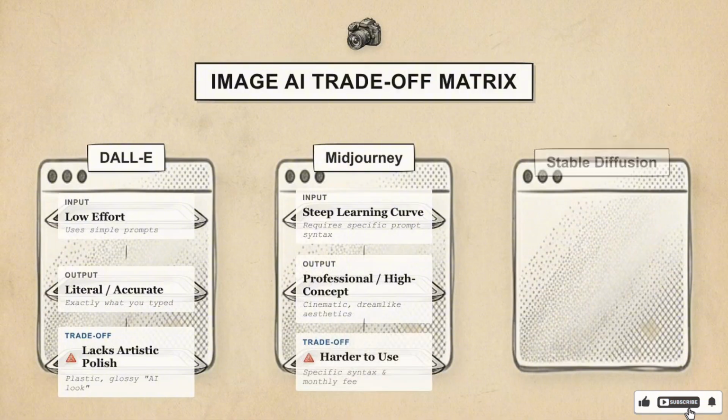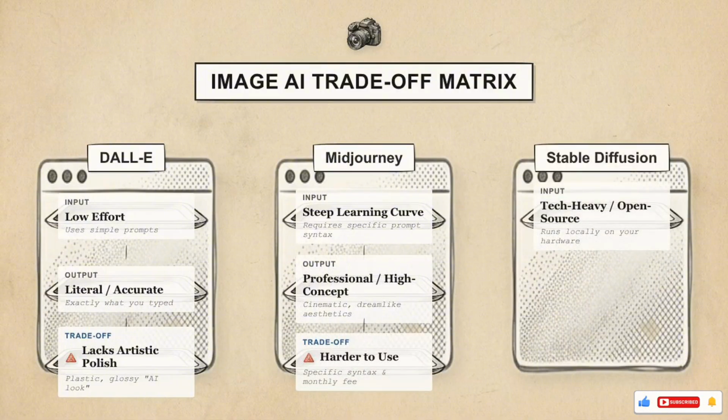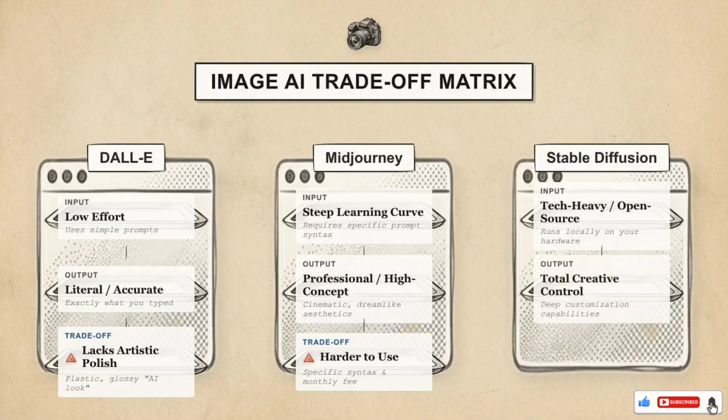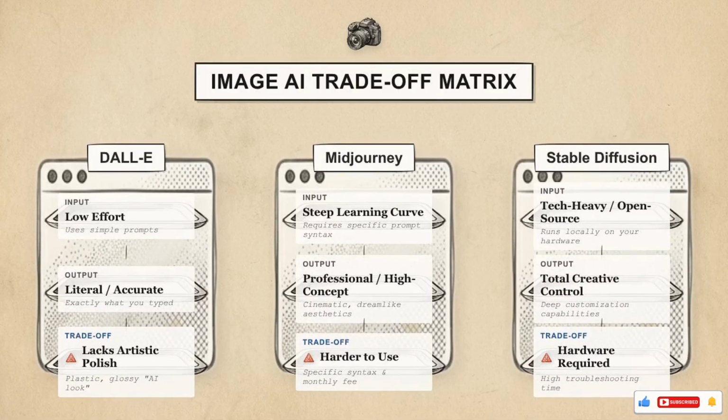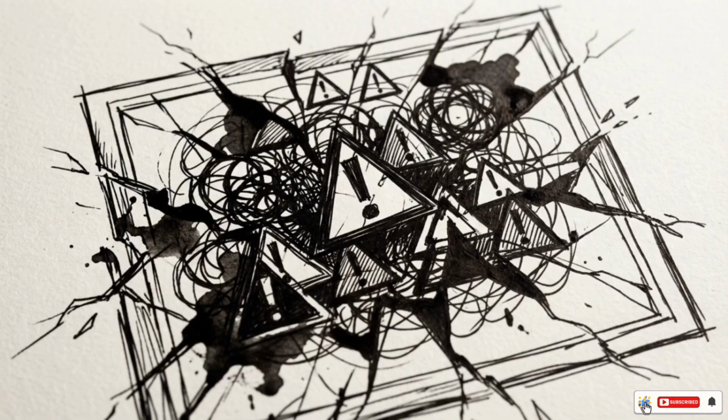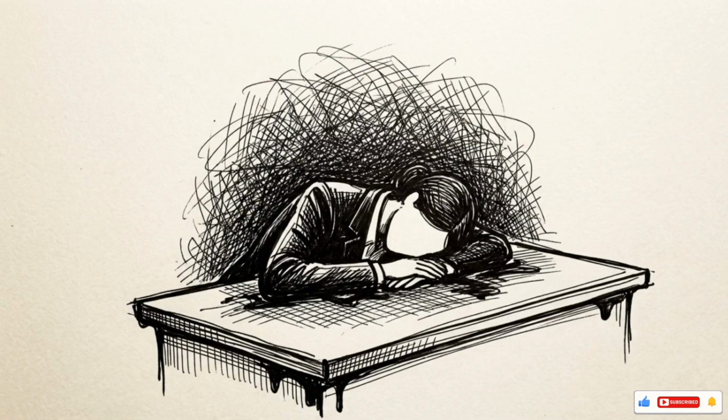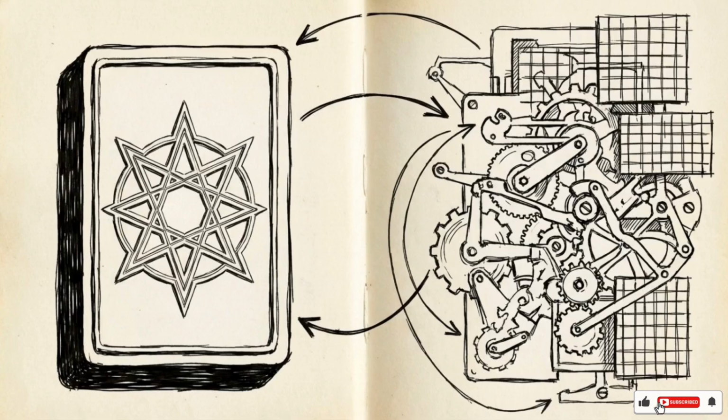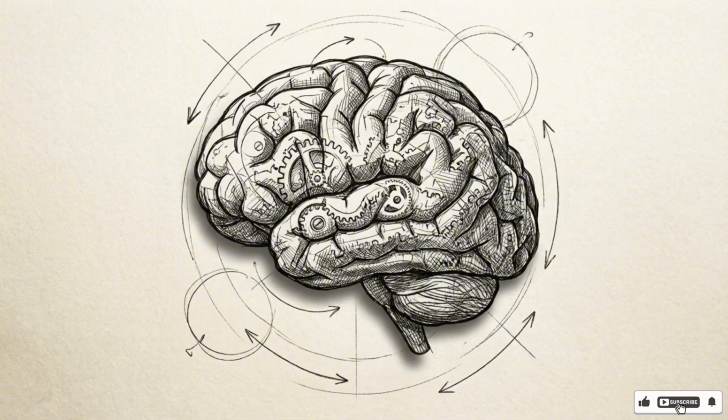Midjourney requires more effort, navigating specific prompt syntax for professional-grade, high-concept imagery. Stable Diffusion is open-source software running on your hardware, demanding technical expertise but allowing total control over generation. This platform breaks easily and demands a significant time investment. For most casual users, the technical overhead makes it an inefficient choice for quick tasks. Professional results in visual AI require a payment of either money for a Midjourney subscription or time for Stable Diffusion's technical troubleshooting.